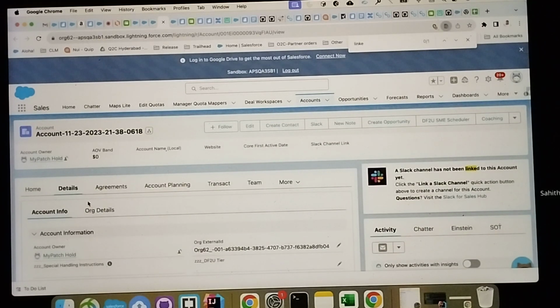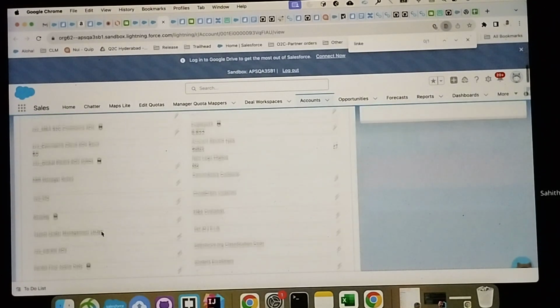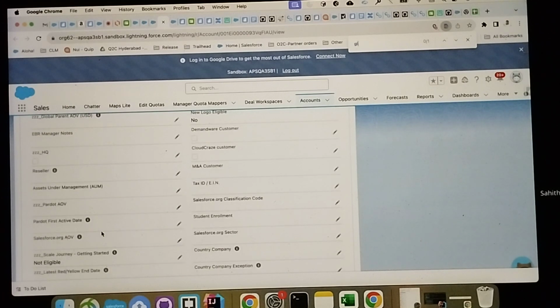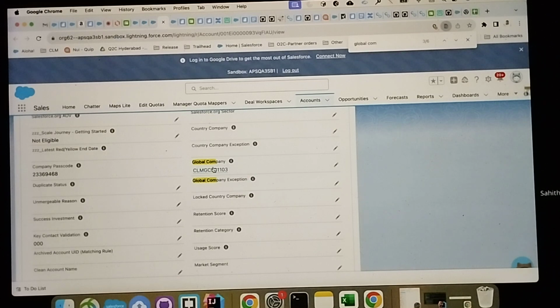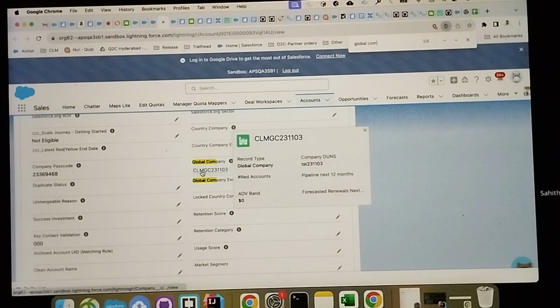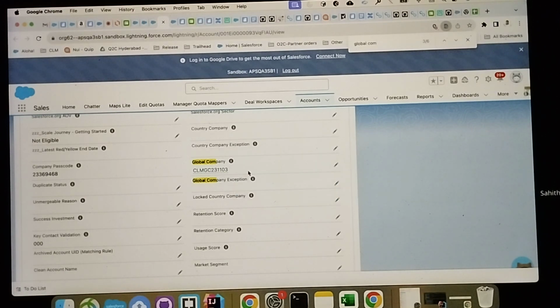Does anyone have a question? So this is the first account, first global company. It has one MSA. If I change this to the second global company, which also has one more MSA, then this account should be mapped to the second global company.